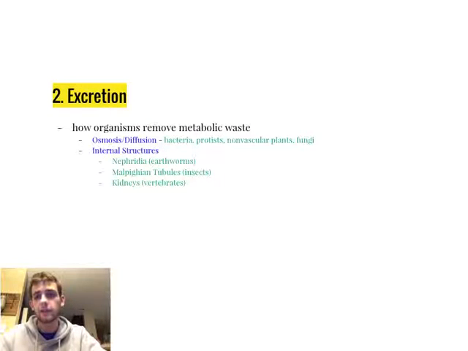The second life process is excretion, and this is how organisms will remove metabolic waste. Again, organisms will do this through osmosis or diffusion across the cell membrane, things like bacteria, protists, non-vascular plants, and fungi. Other organisms have evolved internal structures. So earthworms have evolved what's called nephridia to excrete metabolic waste. Insects have adapted structures called Malpighian tubules. And then in vertebrates, we have kidneys.